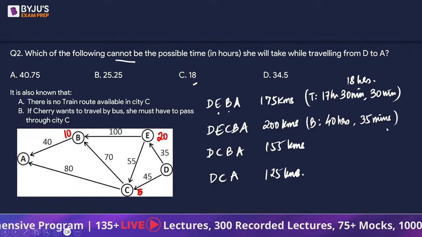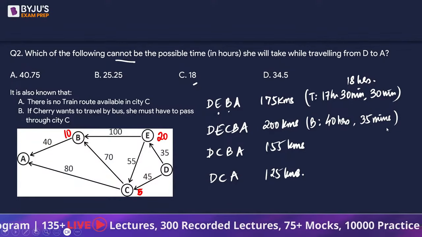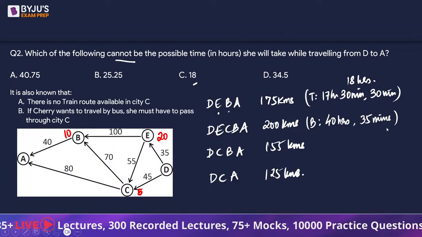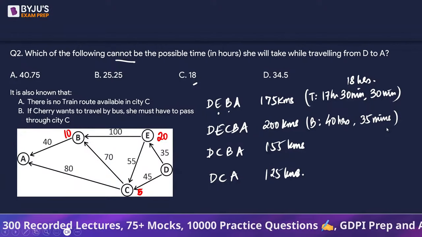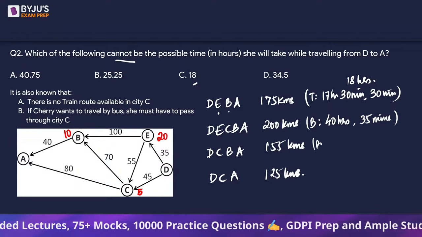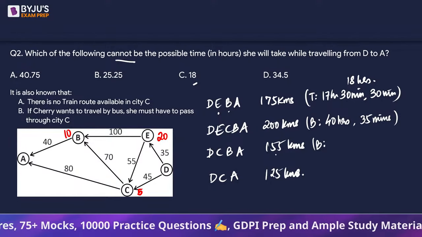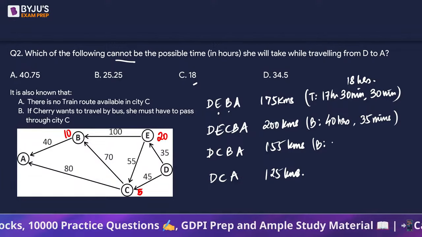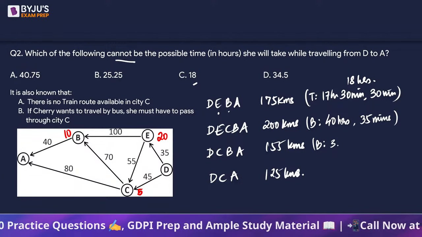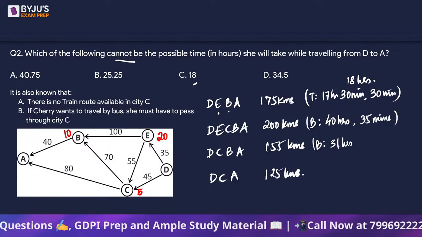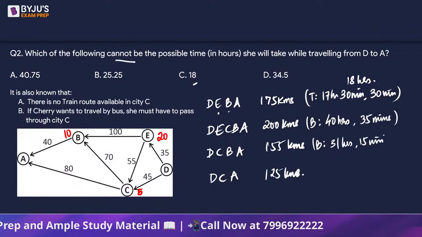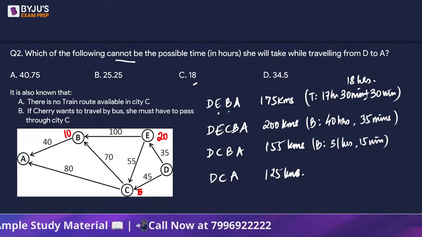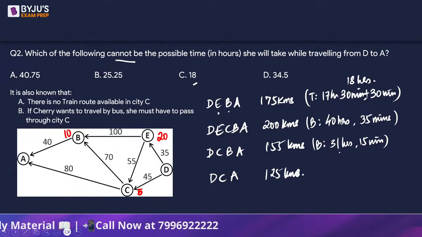Okay. DCBA is 155 kilometers. So 155, I can convert it into maybe option D. We can try. So 155, somebody is going to take the bus route. So that is going to be divided by 5. That is going to take us 31 hours. And then because at C and B, that is another 15 minutes. So 31 hours, 15 minutes is what we will have, right? It's not there in options.